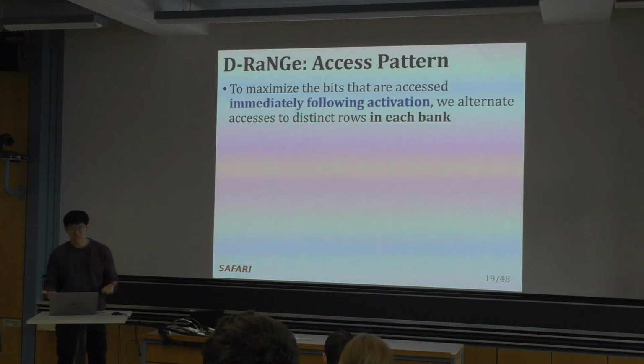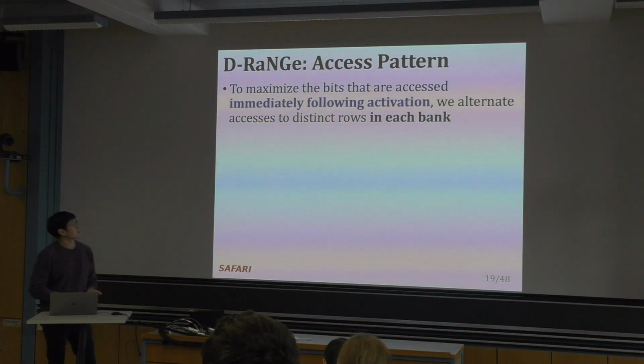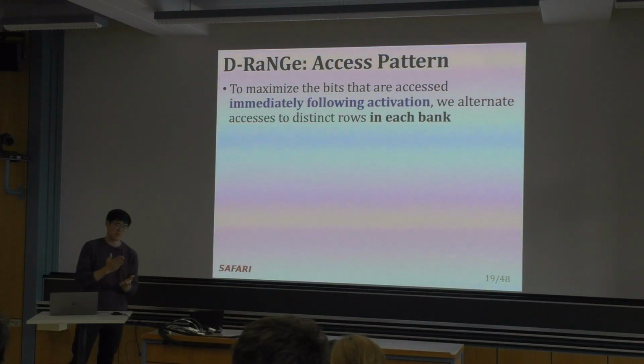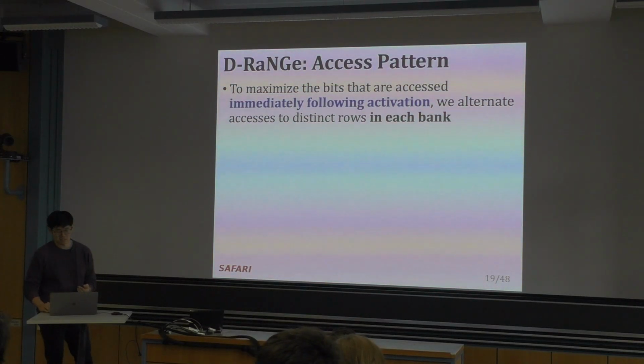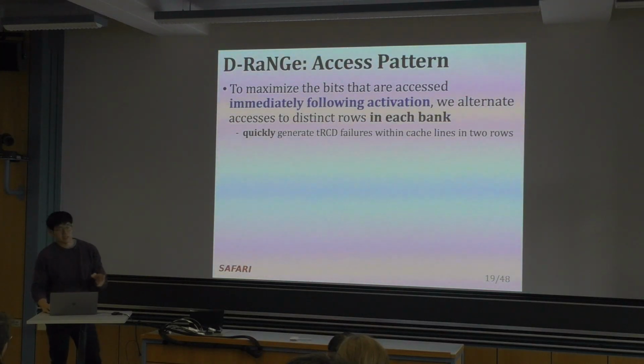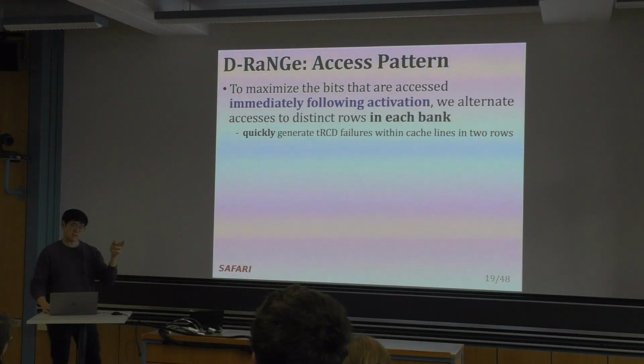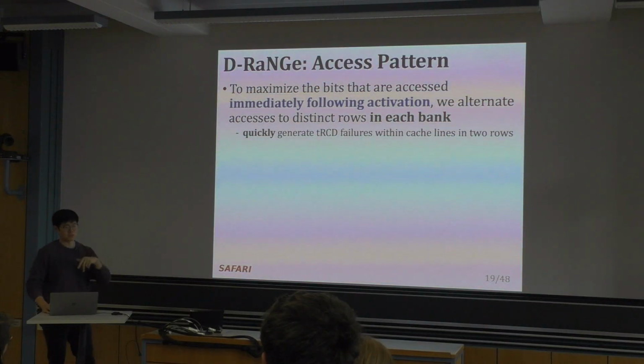So how do we actually maximize the number of random numbers that we're generating with D-RaNGe? Because we can only utilize tRCD immediately after activating a row, we have to alternate accesses to a row in order to induce these tRCD failures. We can quickly generate these tRCD failures when we alternate accesses between two rows in a single bank. That's because if you access two rows in a single bank, you're forcing each row to close before you access the other one, and then you're forced to use the tRCD values.